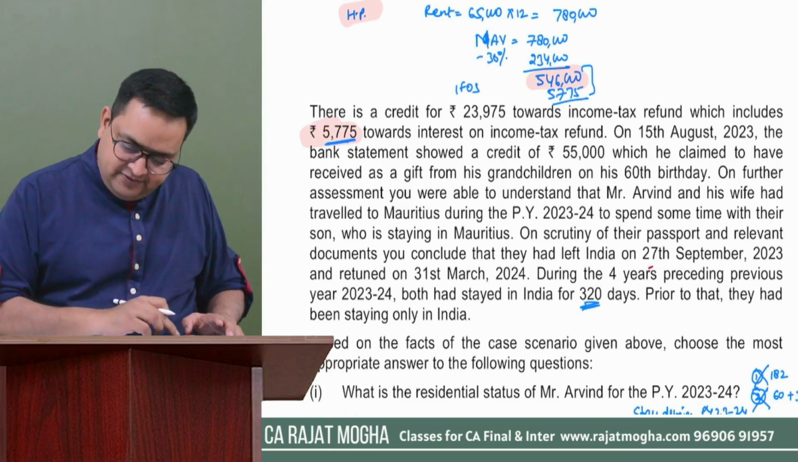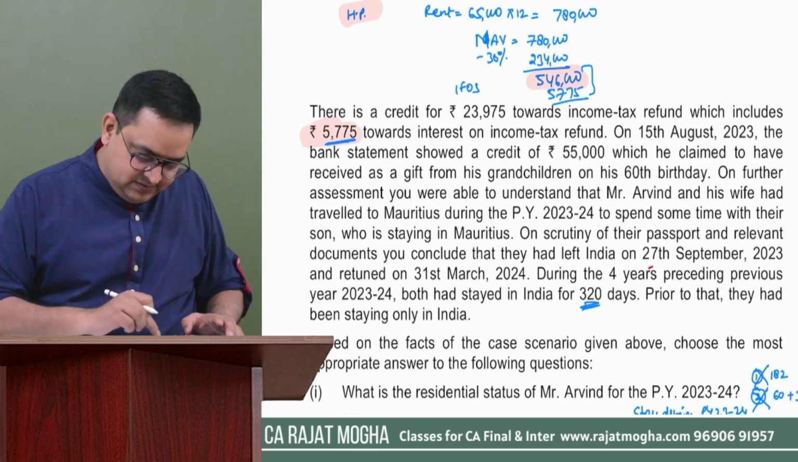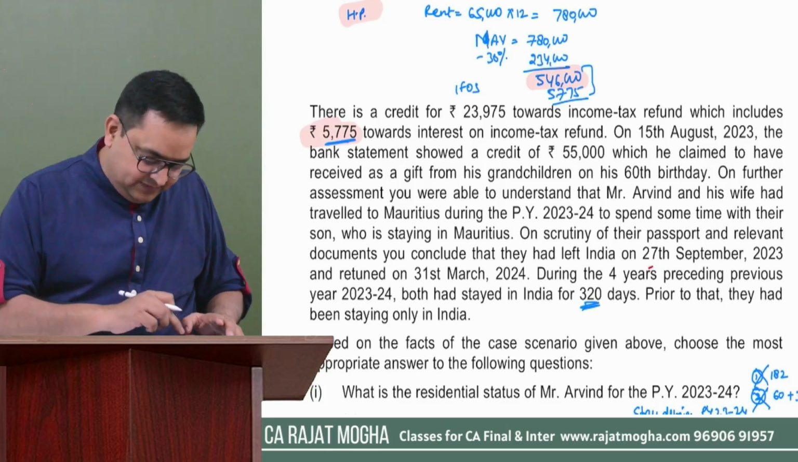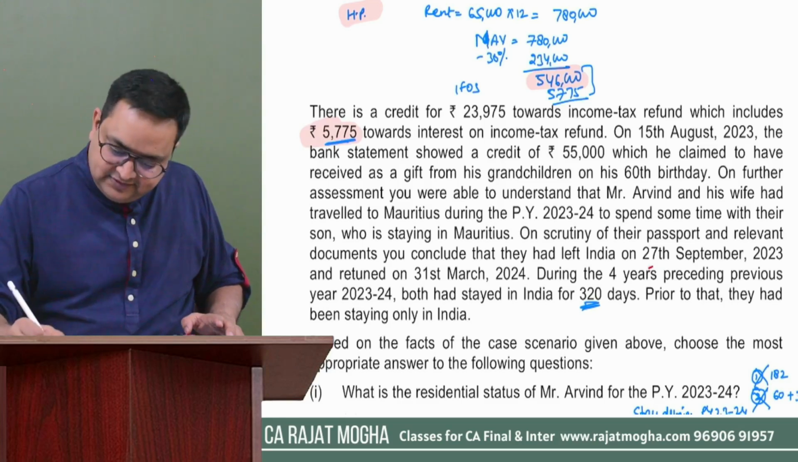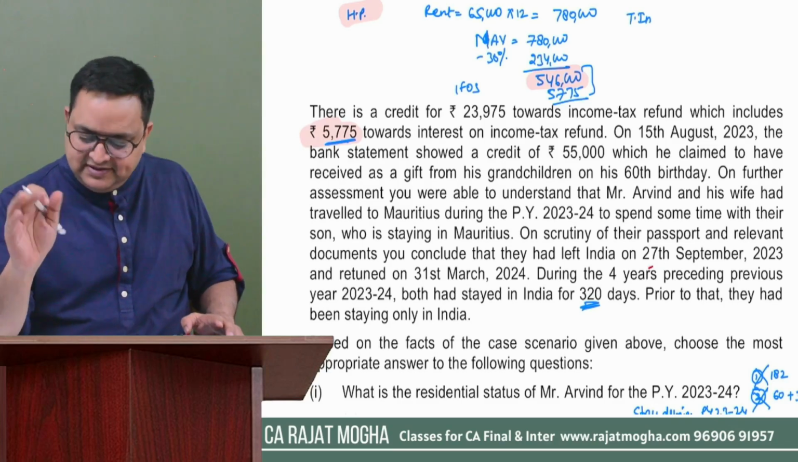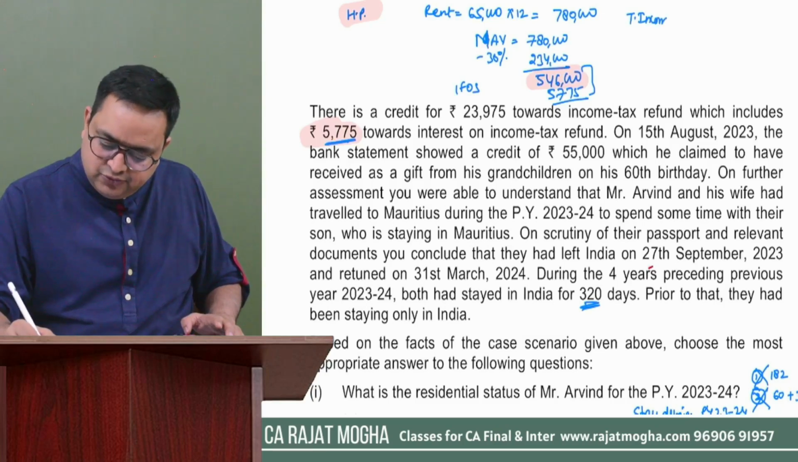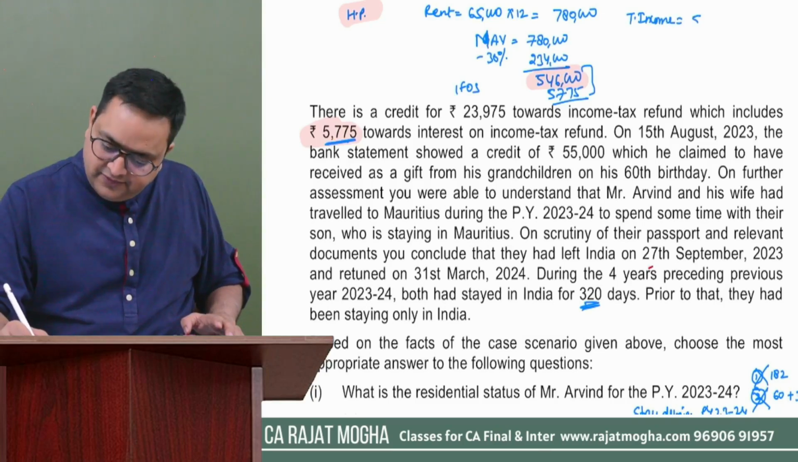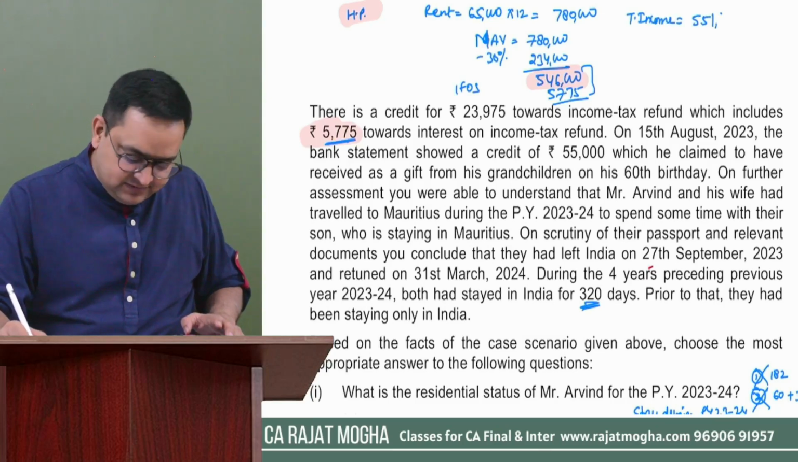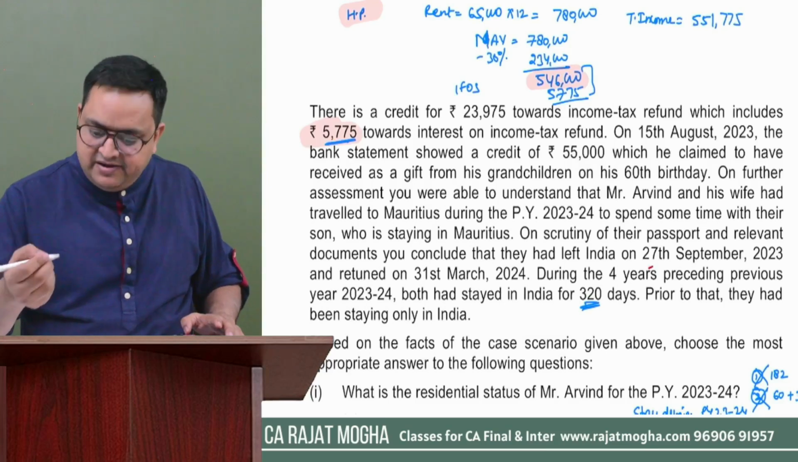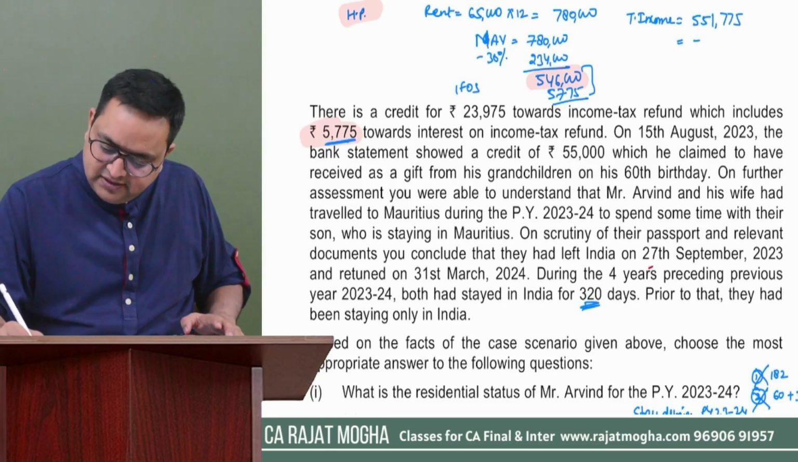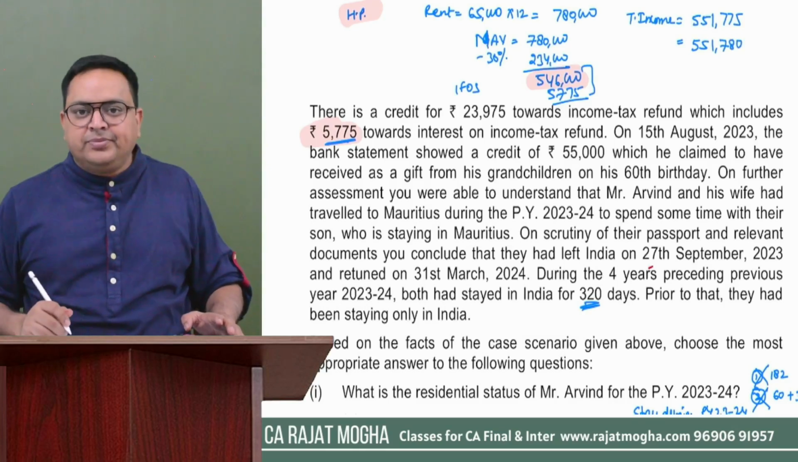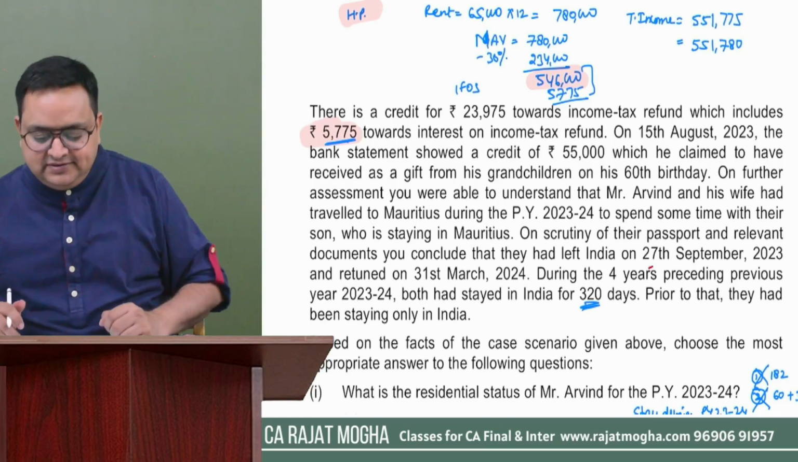Make the total 5,46,000 plus 5,775. So this is total income comes to, let's say there is no chapter 6A and all. So the total income comes to 5,51,775. If I'll round this off to the nearest 10, it will be 5,51,780. Got it? Income is rounded off to the nearest 10 to calculate the tax.